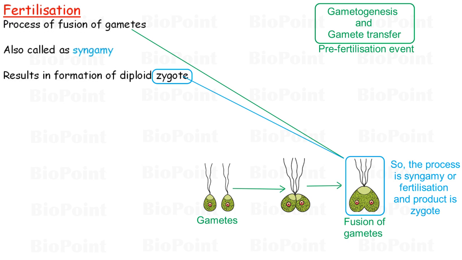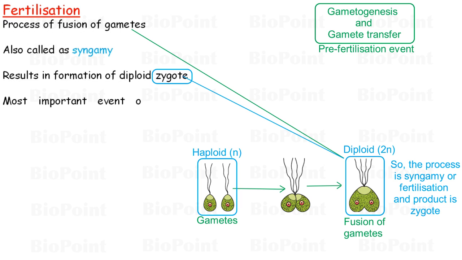Here, can you tell whether gametes are haploid or diploid? The gametes are always haploid, and during syngamy and fertilization, two haploid gametes, that is male and female gametes, fuse to form a diploid cell called zygote. The event of fusion of gametes is considered the most important event in sexually reproducing organisms.